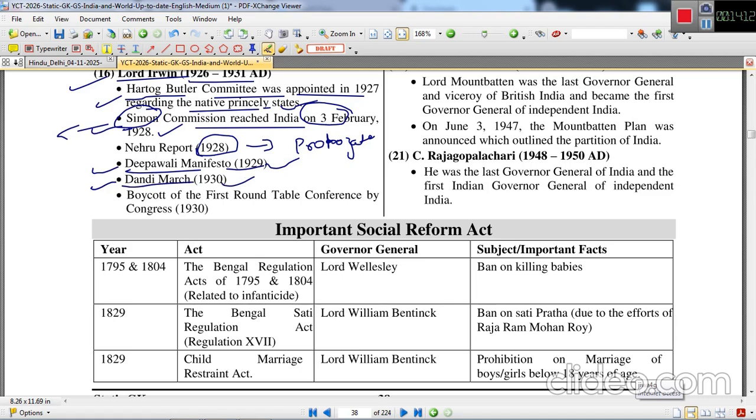The Dandi March of 1930, the world-famous Dandi March, in which Mahatma Gandhi started from Sabarmati Ashram with his fellow people and reached Dandi, a coastal area, in April. He started in March and reached in April. Boycott of the first Round Table Conference in 1930.